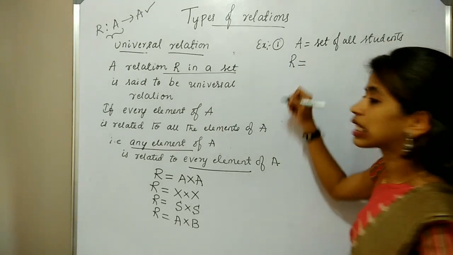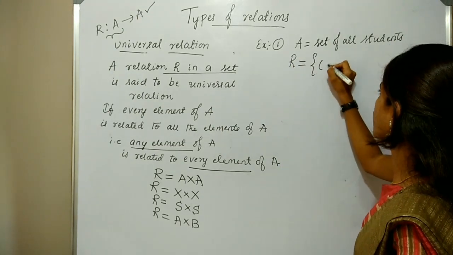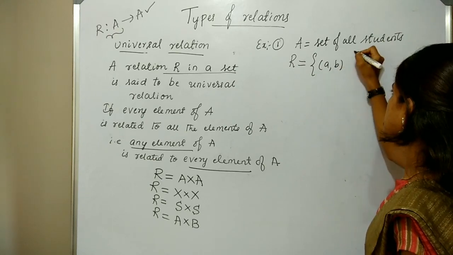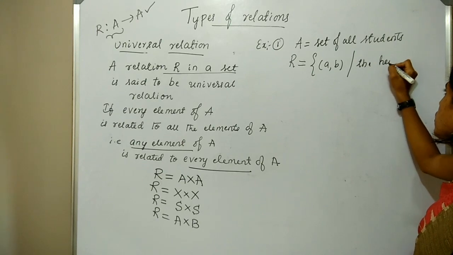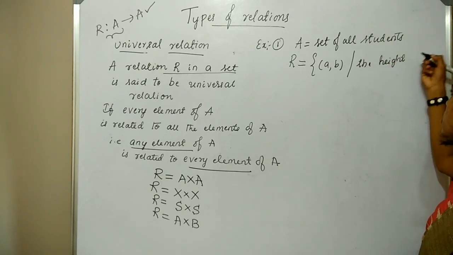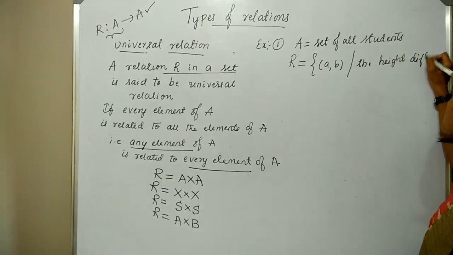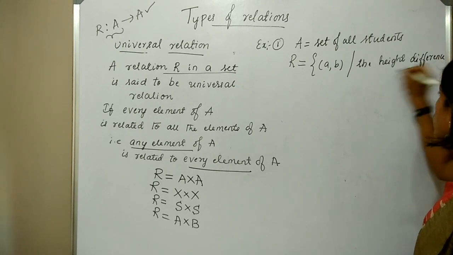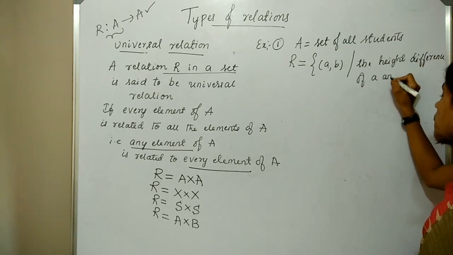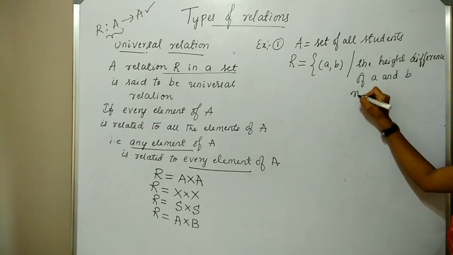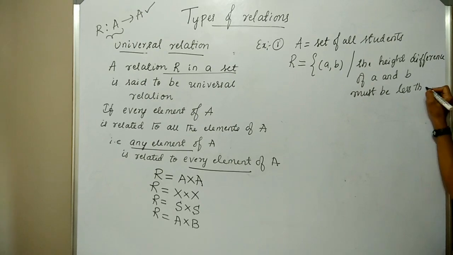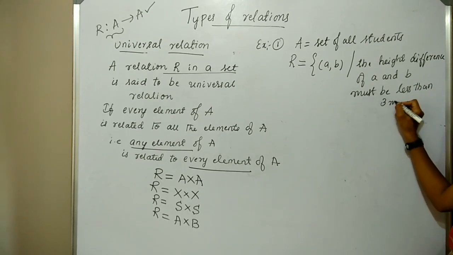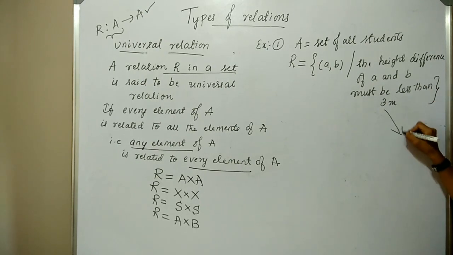And I am defining the relation as set of all ordered pairs A comma B such that the height difference of A and B must be less than 3 meters. 3 meters means 9 point something feet.